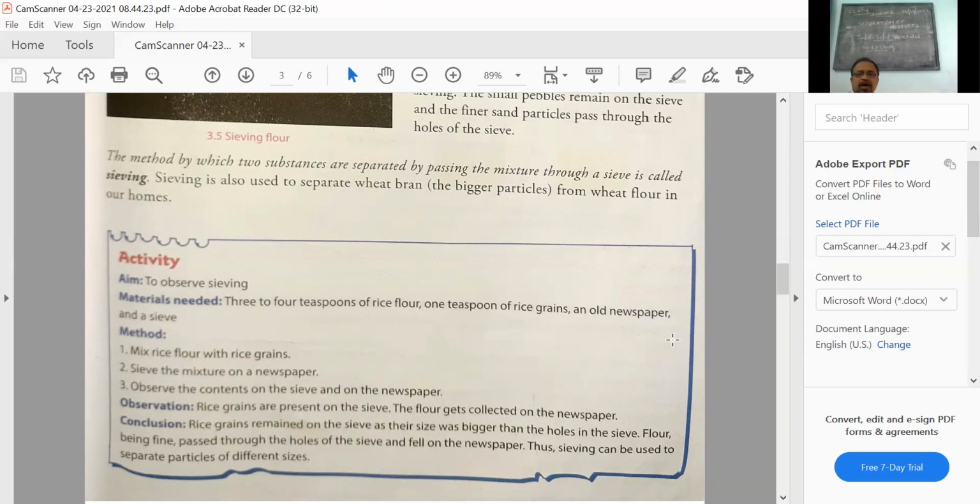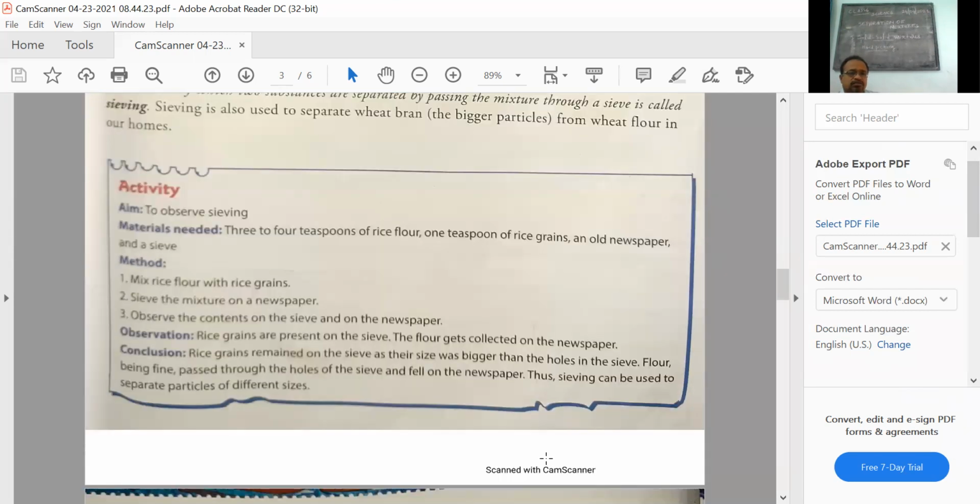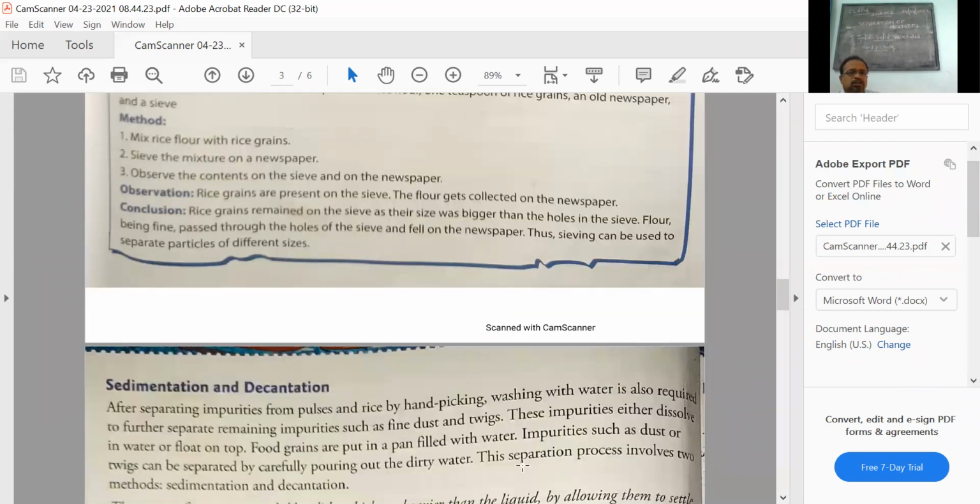On the newspaper we have the rice flour, whereas on the sieve the bigger rice particles are caught. So that is about this activity, just to demonstrate sieving. Now this was all about solid mixtures. Now we come to solid-liquid mixture separation.